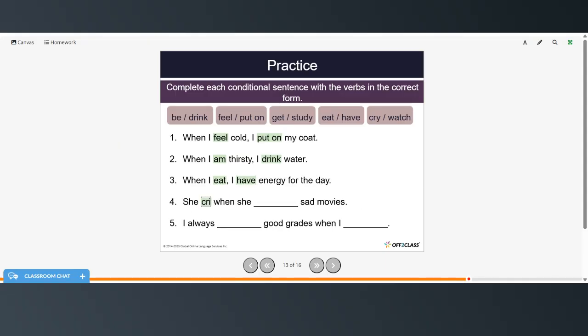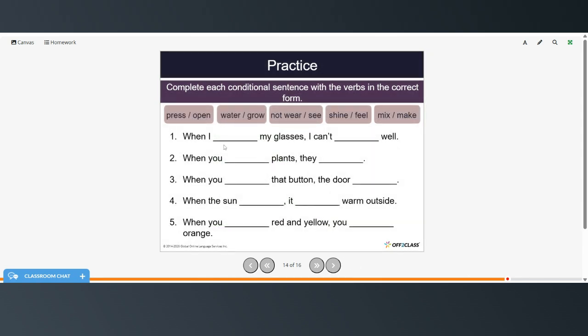She cries when she watches sad movies. I always get good grades when I study. When I don't wear my glasses, I can't see well.